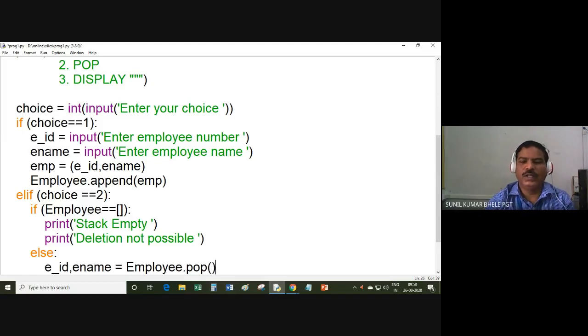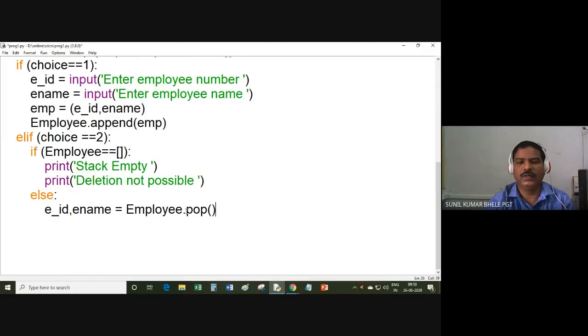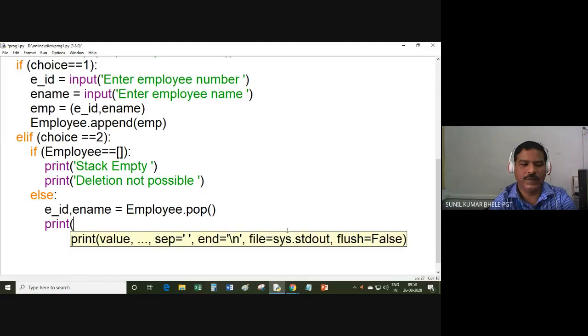So you know that this pop method not only removes an element but also returns the deleted element of the list. So you know that the list contains tuples, and one tuple contains 2 values. So the first value will be stored in this first variable, the second value will be stored in this second variable. Now I can display the deleted value on the screen.